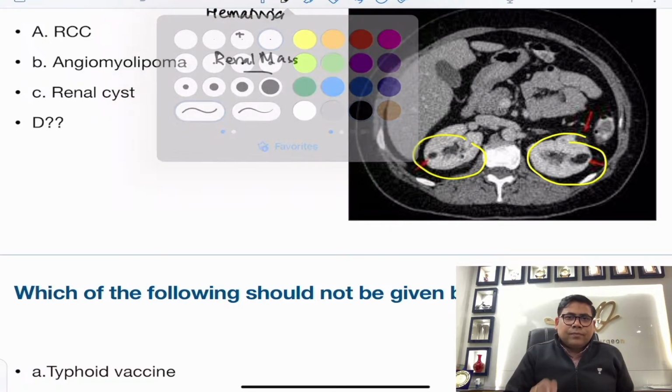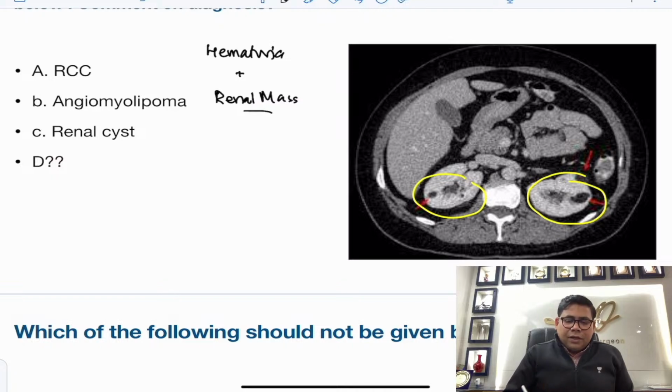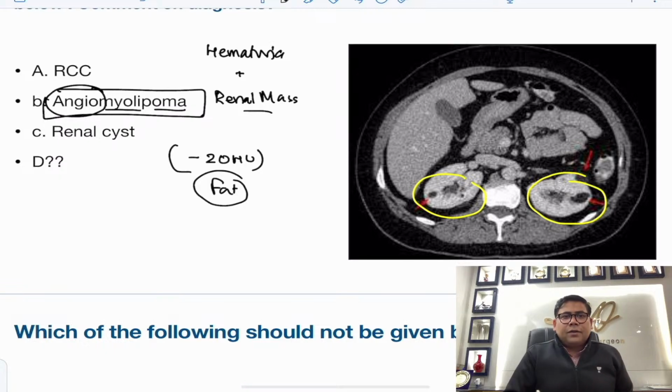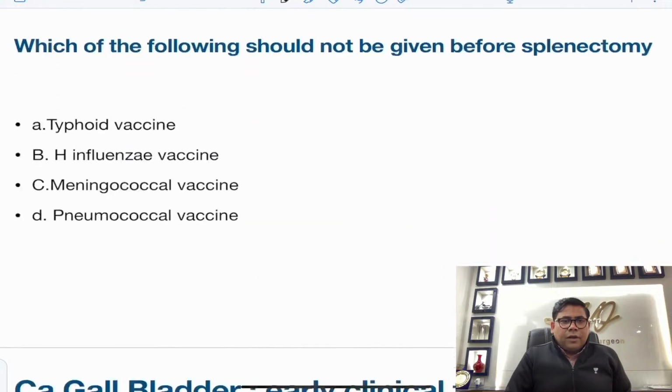And what is the reason? Because it is having negative attenuation with respect to the normal contrast kidney, and minus 20 to minus 30 Hounsfield attenuation, or you can say hypoattenuating things on CT scan belongs to fat. And the only tumor which contains fat is angiomyolipoma. As the name says, if you see angiomyolipoma, tortuous vessel, soft tissues and fat. So the answer here is angiomyolipoma. This is very simple.